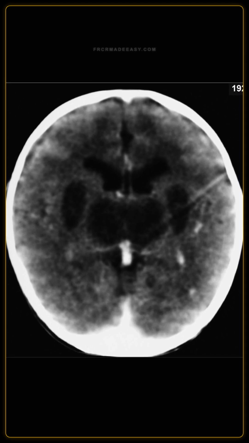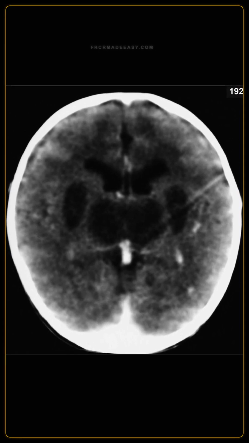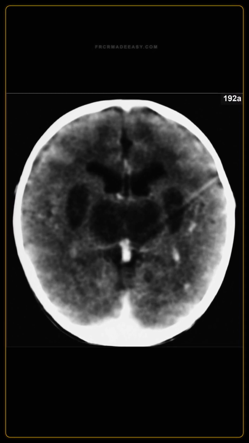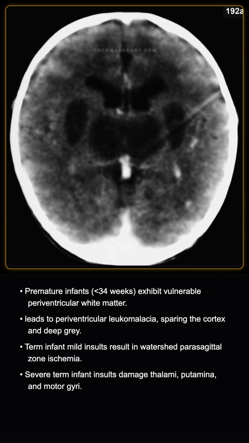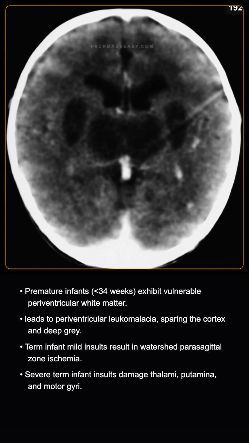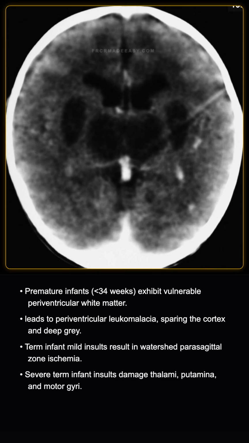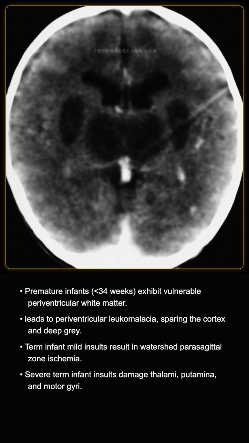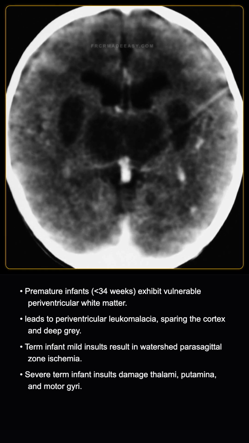Explain how the pattern of hypoxic ischemic brain injury differs based on gestational age and the severity of the insult. In premature infants under 34 weeks of gestation, the deep white matter is most vulnerable, leading to periventricular leukomalacia, which spares the cortex and deep gray matter. In term infants, the pattern depends on severity.